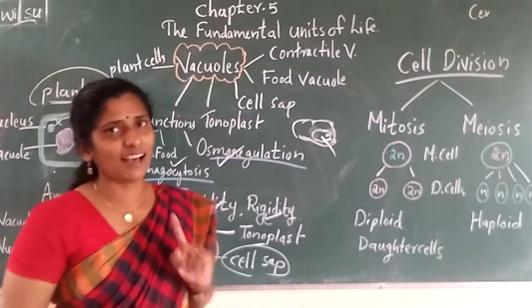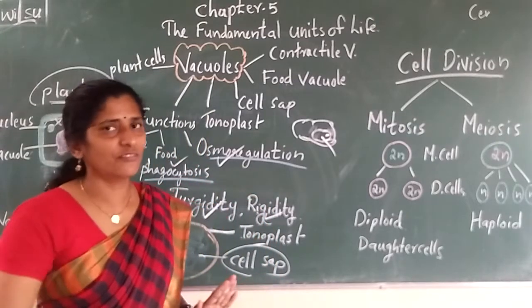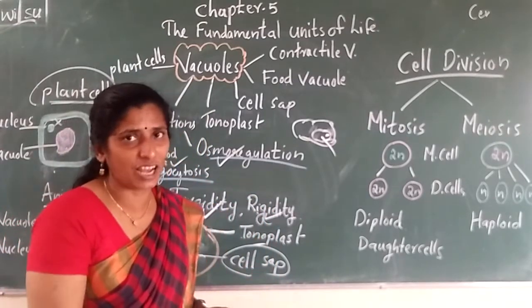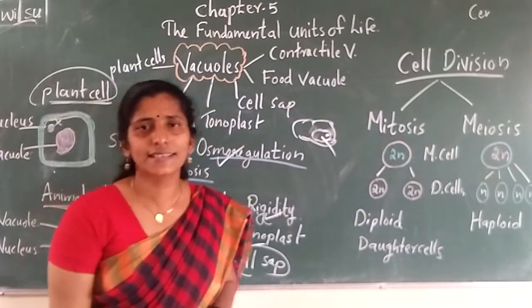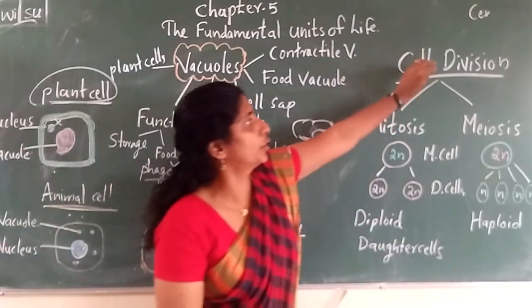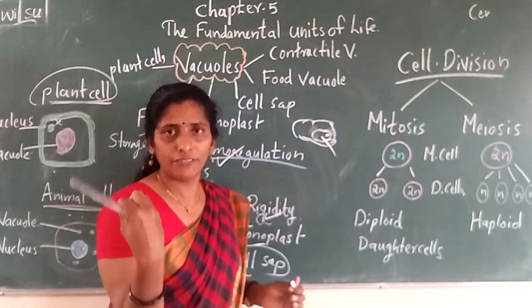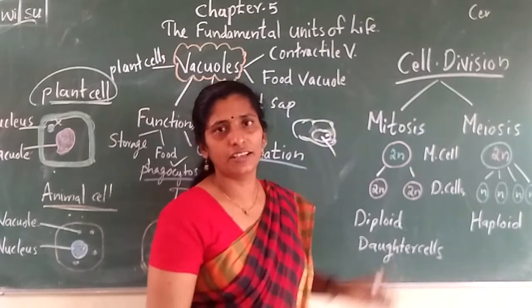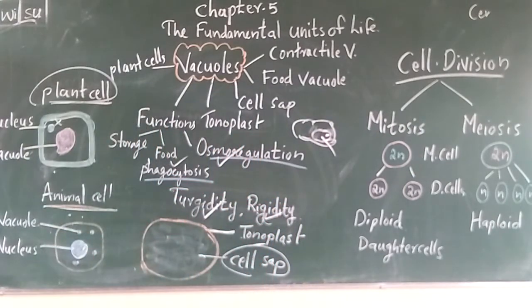So this is our last cell organelle. So we discussed all the cell organelles, and we are going to discuss something different, that is cell division. What is that? Cell division. What is a cell, you know? Cell is the basic unit of a living body. And division means what? Dividing into two is called a division.